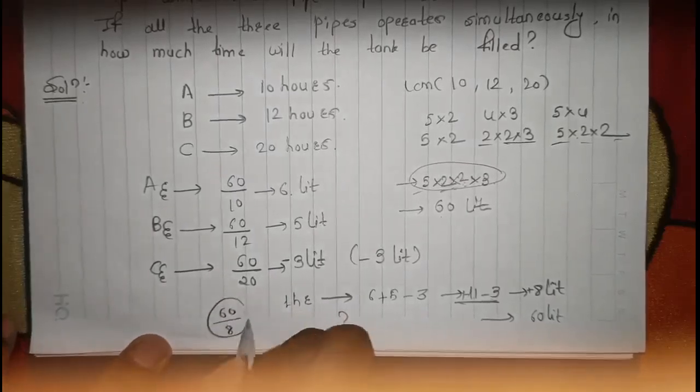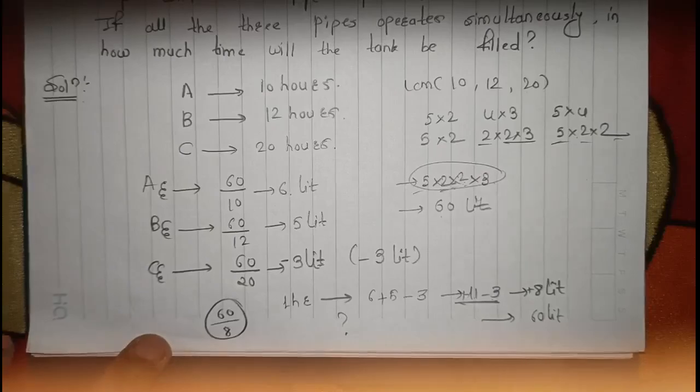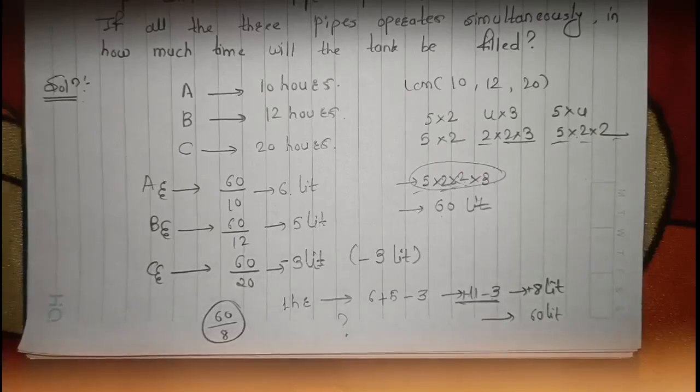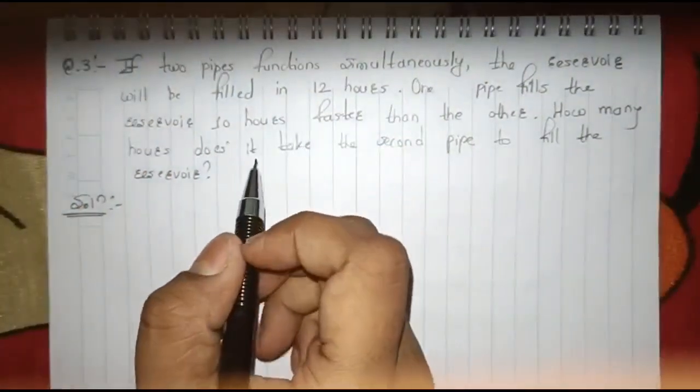So 60 upon 8 is the hours that are necessary if these 3 pipes are working together. 60 upon 8 is the hours that are required for filling the tank. So this is our third question.